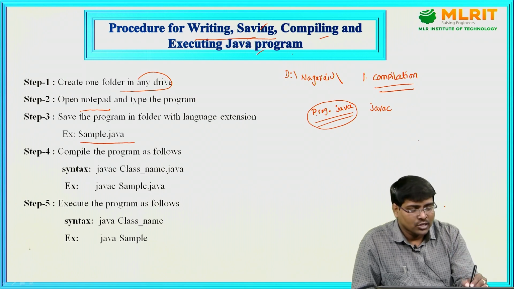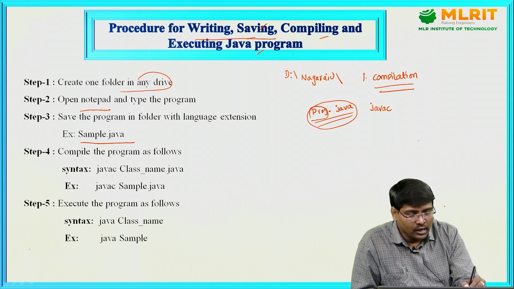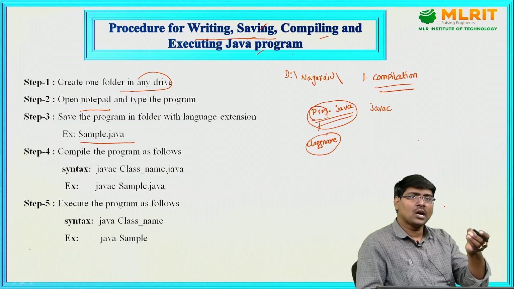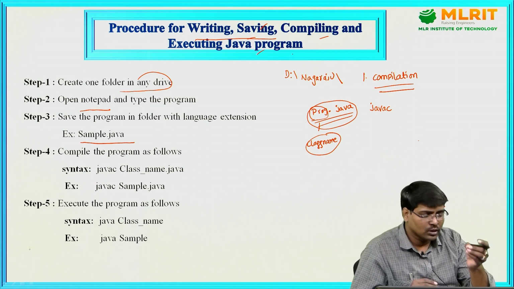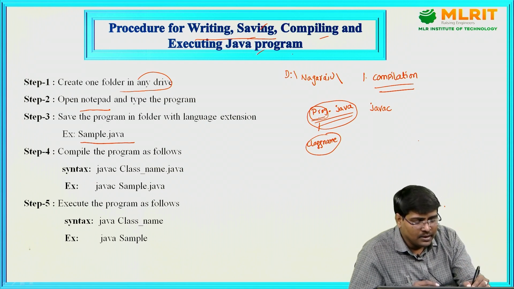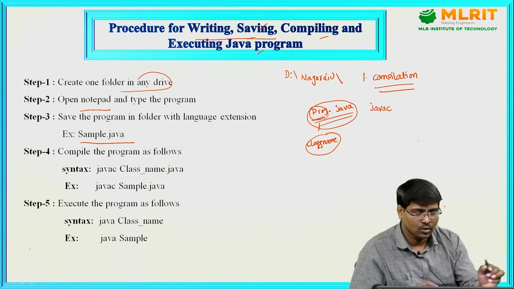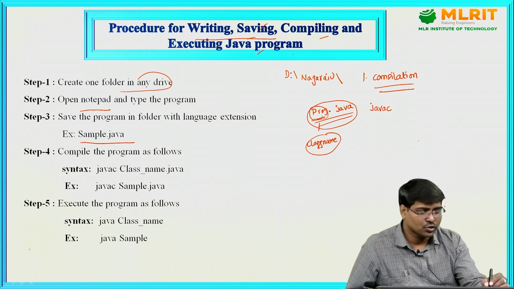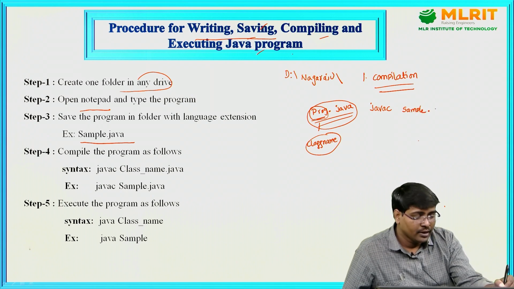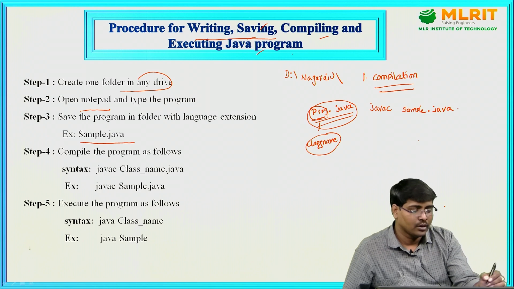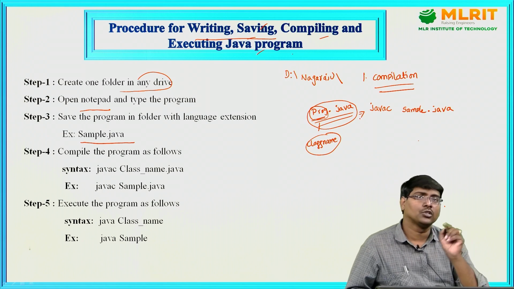Remember, generally the program name and class name are the same. Suppose you are writing a Java program with the class name as sample. Make sure that your program name is also sample. Okay, to avoid some confusion, javac space program name, for example sample dot java. This is the first stage.